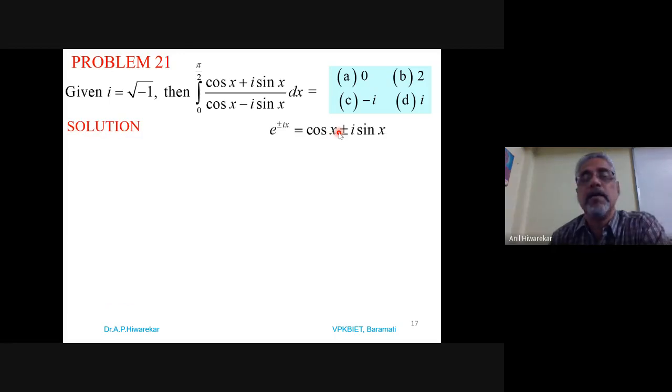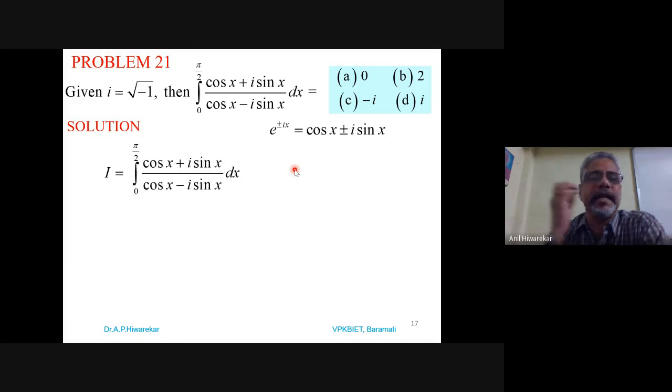So here we know e power ix is cos x plus i times sine x. And e power minus ix is cos x minus i times sine of x. So this term will be e power ix in the numerator, and the denominator will be e power minus ix. So just write that way. So it is the integral from 0 to pi by 2 of e power ix divided by e power minus ix dx.